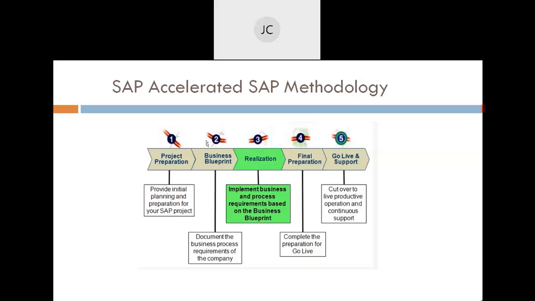Then, whatever discussion happens in as-is and to-be, we go for the business blueprint. Again, here we document the business process requirements of the company, what the to-be solutions will be, and we document all those things. And believe me, many times this business blueprint in an organization takes 1.5 years. I have been part of a project where the business blueprint took more than 15 months. It is such a vast process, with a lot of discussion.